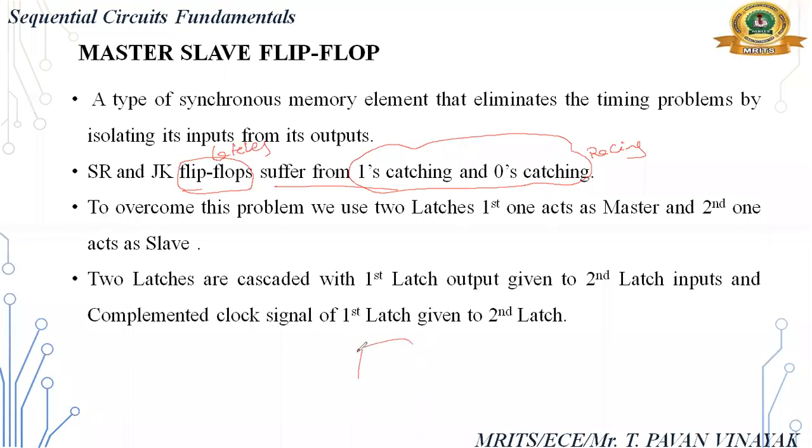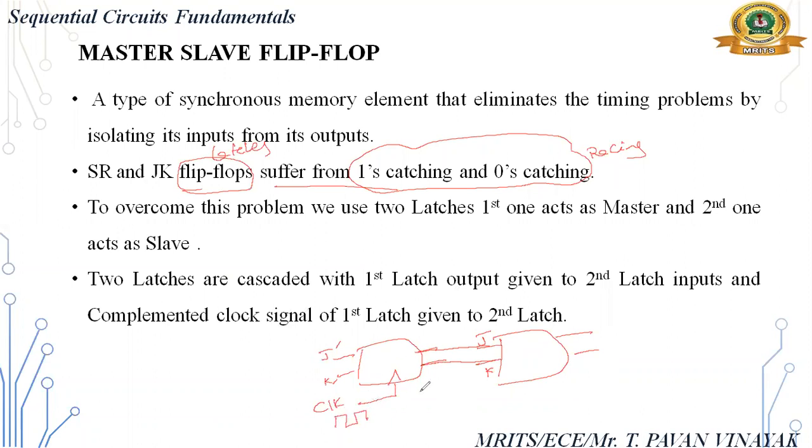So I am taking two flip-flops. This is one, this is one. We have two inputs and two outputs. The first output Q is given to J, and Q bar is given to K. This is J, this is K. Suppose I am using a JK latch, then use J and K; for an SR latch, use S and R. Next, the clock signal. I am giving the clock, which is a pulse, here.